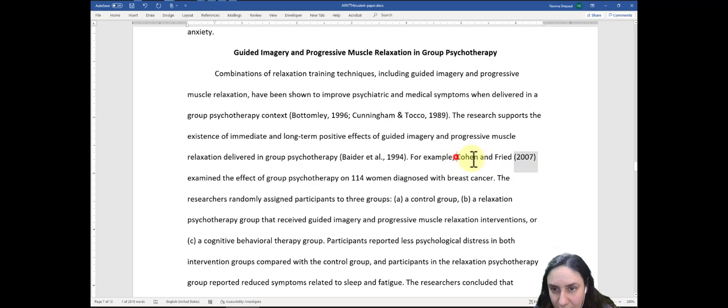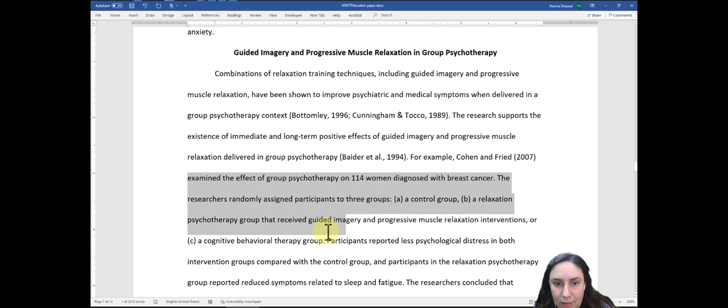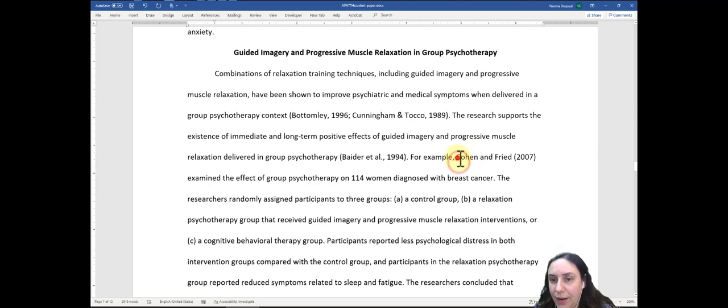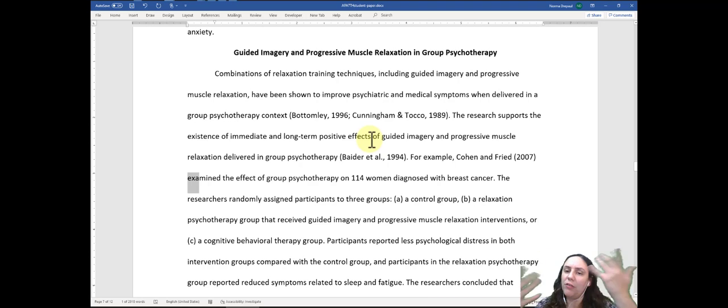So from here, I can say Cohen and Fried, 2007, and then here's the paraphrase. The paraphrase is all right here. So I should be able to go in and find Cohen and Fried. That should be one source, published in 2007, and this is their idea. So you don't have to always just end the sentence with the last name and the year of publication. You can mix it up a bit so that way you have more fun as you're working on your essay.